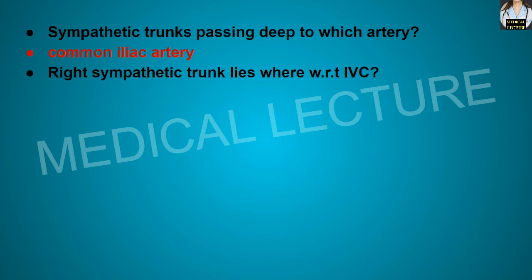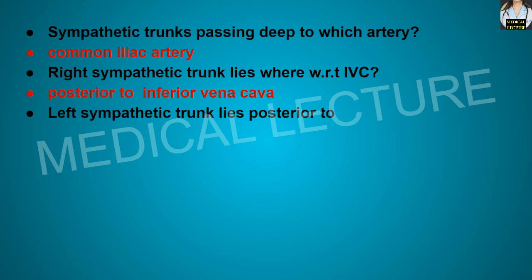Right sympathetic trunk lies where with respect to the inferior vena cava? The right sympathetic trunk lies posterior to the inferior vena cava. Left sympathetic trunk lies posterior to the pancreas, fourth part of duodenum and the inferior mesenteric artery.